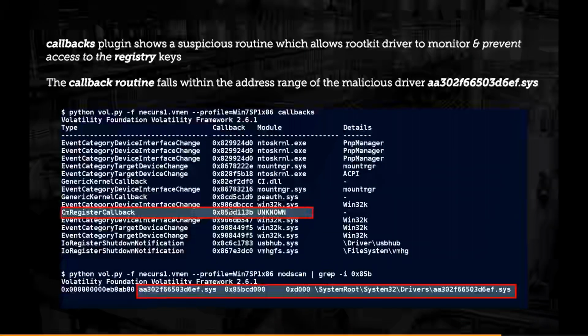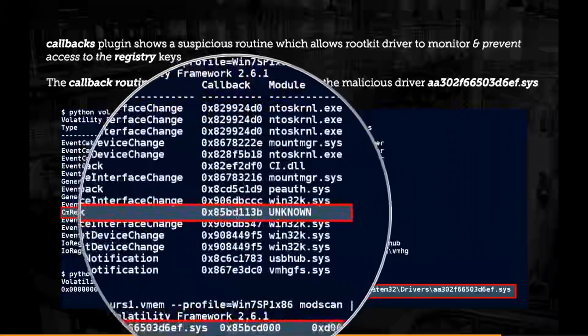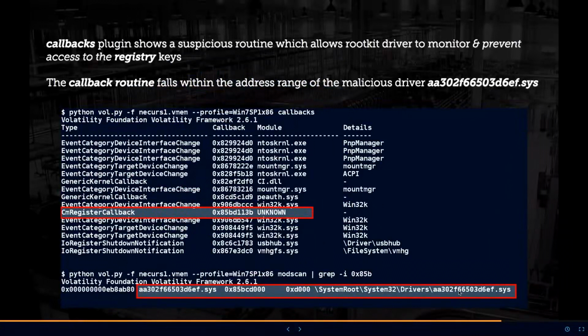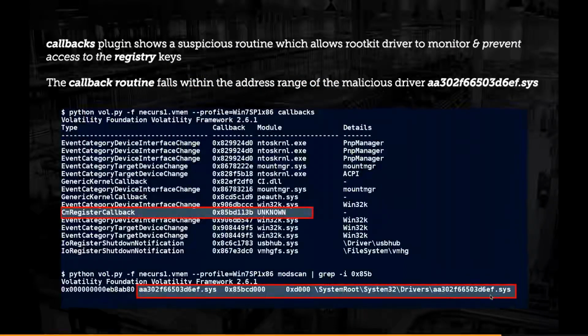If you see clearly, this callback routine falls within this range, correct? That tells me that this is the malicious driver. Also, if you look at the name of the driver, it is suspicious. It is composed of only hexadecimal characters. So now that I've identified the driver, I want to further investigate to see what this driver does.